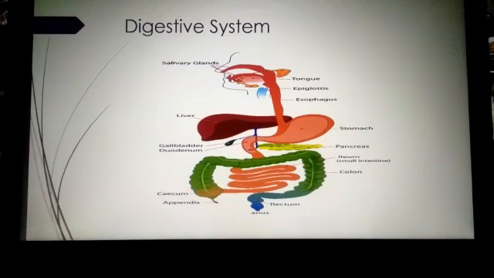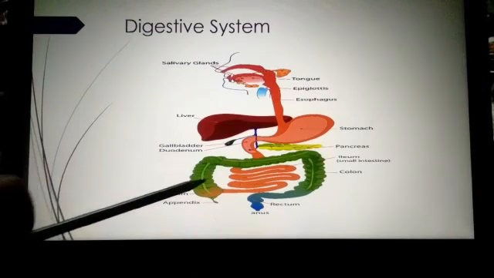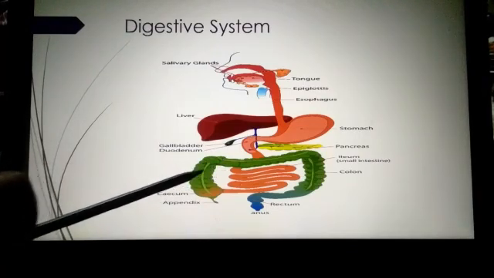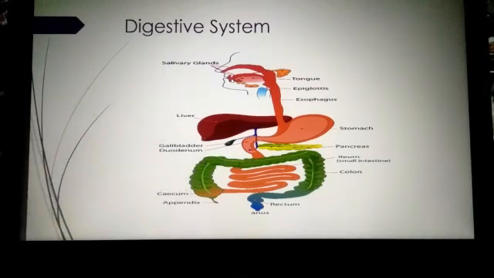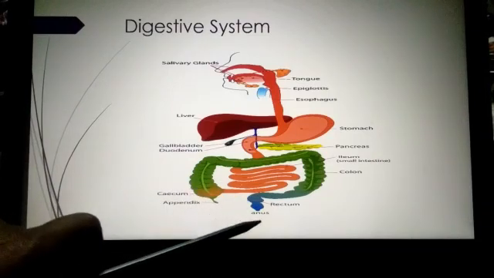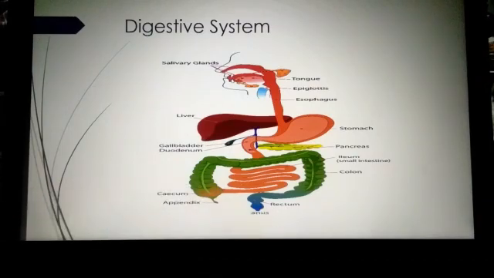Here, it is digested further and the digested food is absorbed into the blood. The undigested food enters the large intestine. So this is the large intestine. The undigested food comes out of the body through the anus as waste.